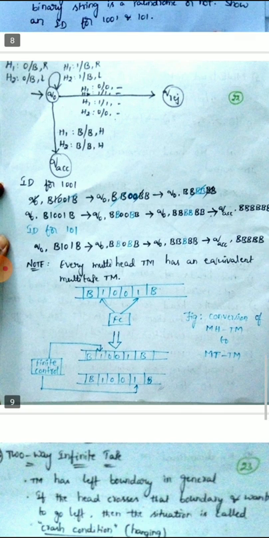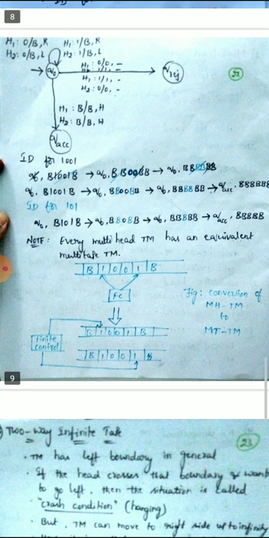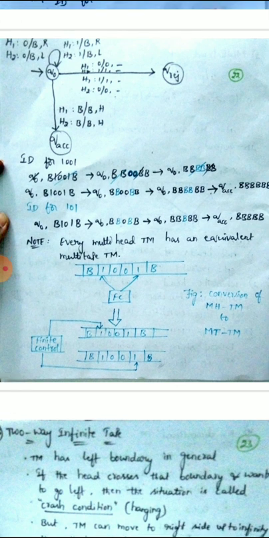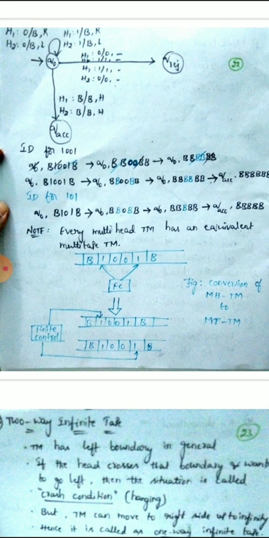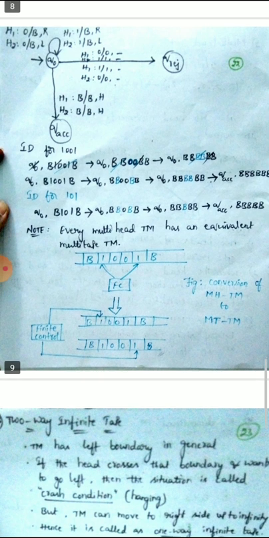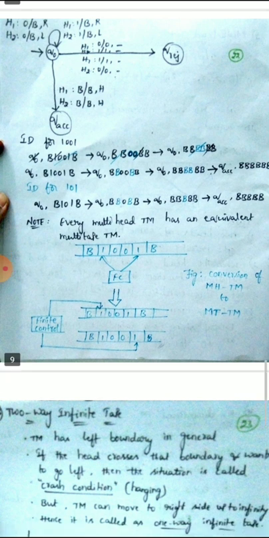One thing you have to remember is every multi-head tape has an equivalent multi-tape. See the first figure, B1001B. There are two heads and a single finite control. This has been converted to two tapes. One head points to the first symbol, the other head points to the last symbol in the other tape.